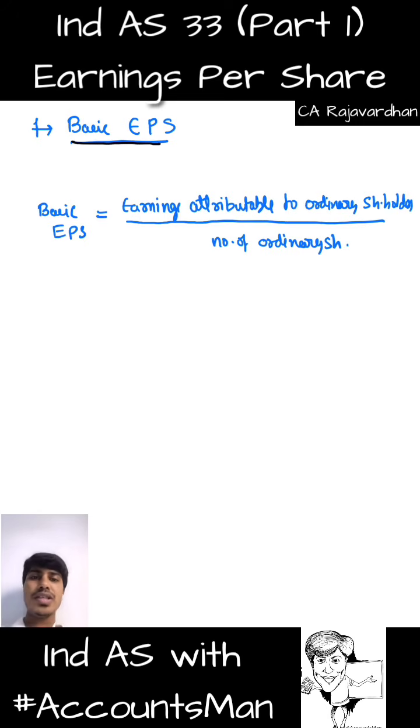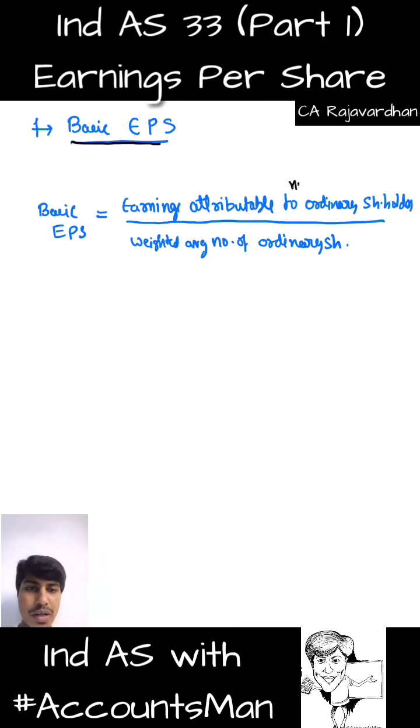That gives me how much is attributable to each shareholder. Like there are 4 apples and then 10 of us. How much will each of us get? Something like that. Earnings that is there to all the shareholders divided by number of shareholders. That will give us the basic earnings per share. But when I talk about number of ordinary shares, it is always the weighted average number of ordinary shares. Now we're going to discuss this numerator and then our denominator.